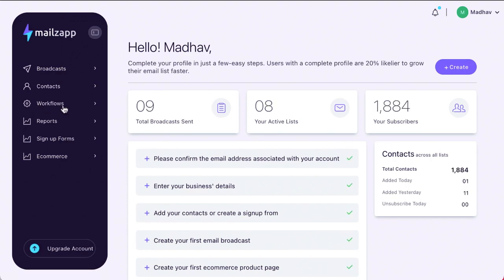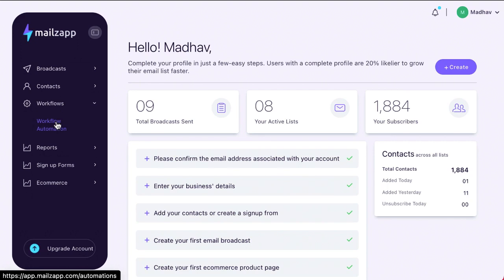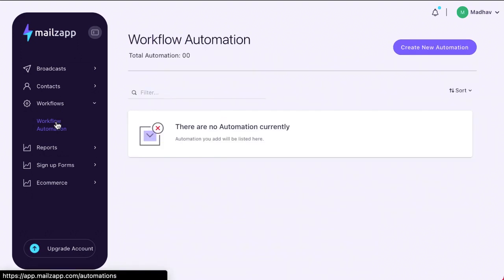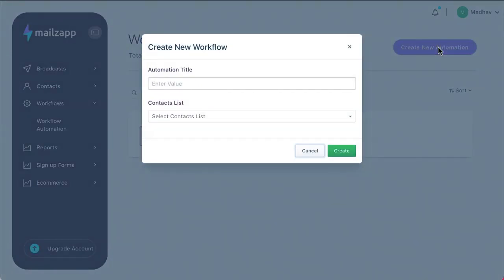Okay, so I'll just speed up slightly because this is a demo video and not so much of a tutorial video. So here you can create automations. Very, very powerful tool. I create the automations by demo automations. In this system, the whole topic of automations is included under what we call workflows. Workflow is the overarching term for everything that has to do with some kind of a process, and automation is a part of that.